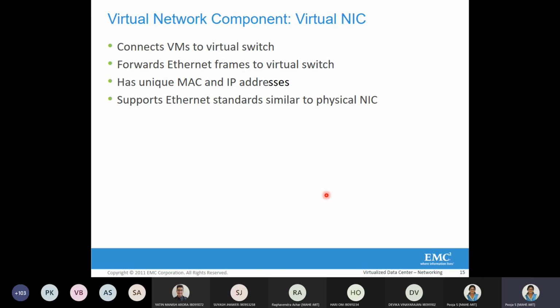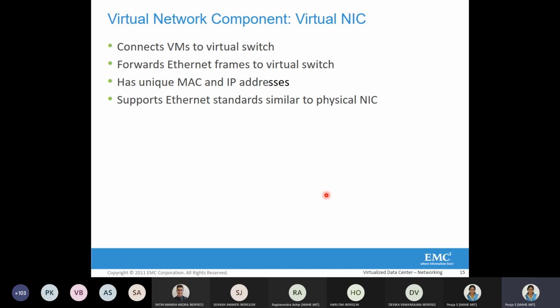Whenever it forwards to another virtual network or another virtual machine, it will put its unique MAC address and IP address into those Ethernet frames. We all know why, when you have learned computer networking in detail.